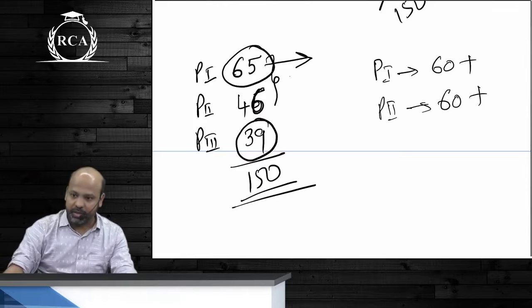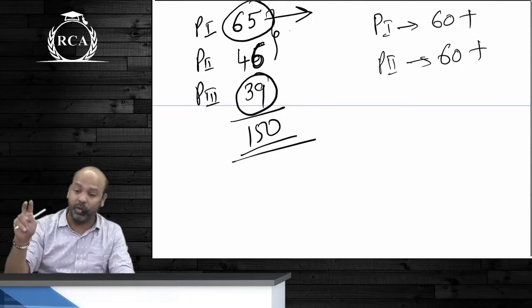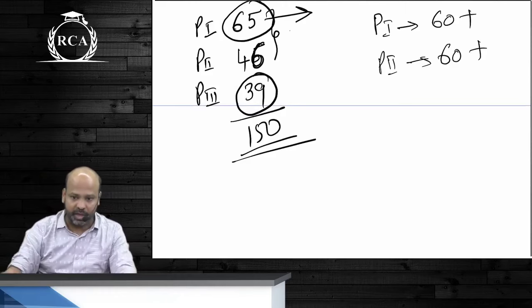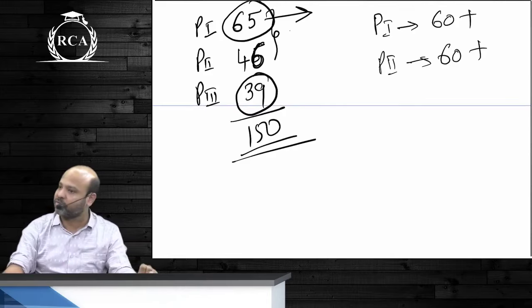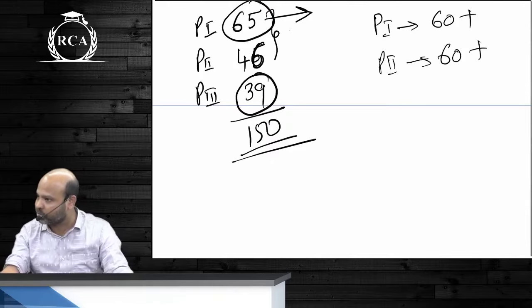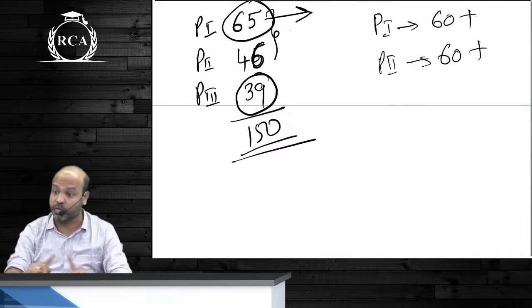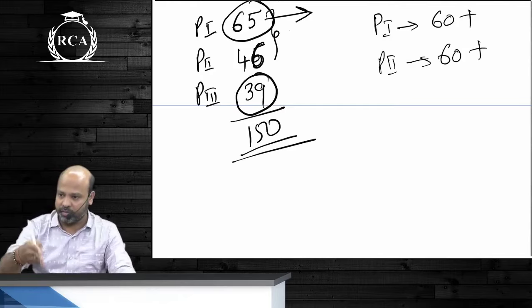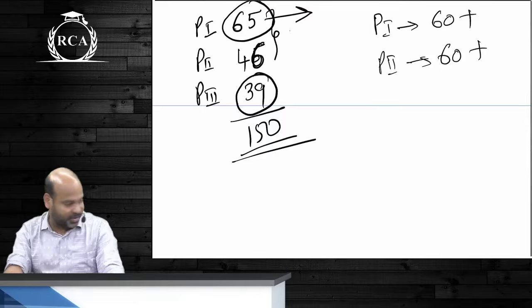Are we clear? So exemption: in case in a single attempt you get 60 plus in two papers, you're allowed to carry forward both the exemptions, as long as it is in a single attempt. In one attempt you get an exemption in one group, in another attempt you get an exemption in another group, you can carry forward because they are two separate groups. Are we clear? In the same group you cannot have paper wise examinations written.